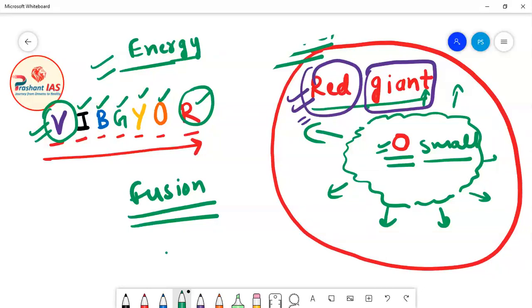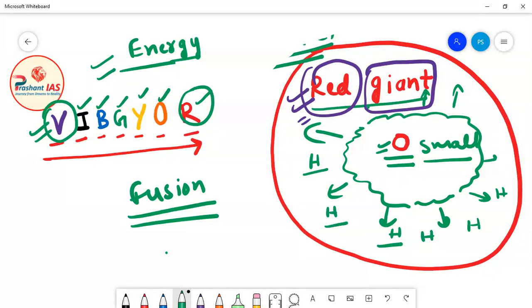The nuclear fusion reaction which takes place outside the core is very less, or negligible, compared to the nuclear fusion reaction which takes place inside the core.